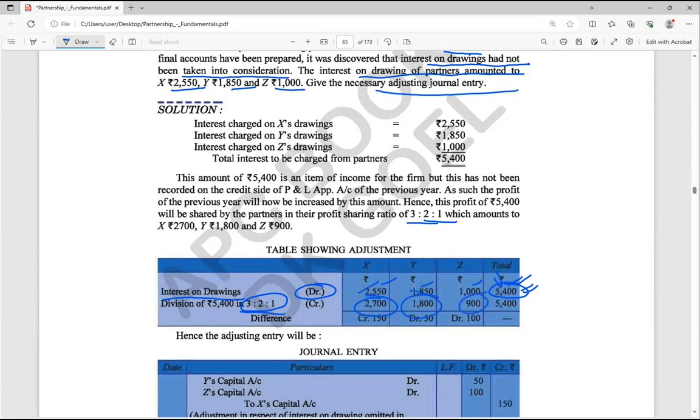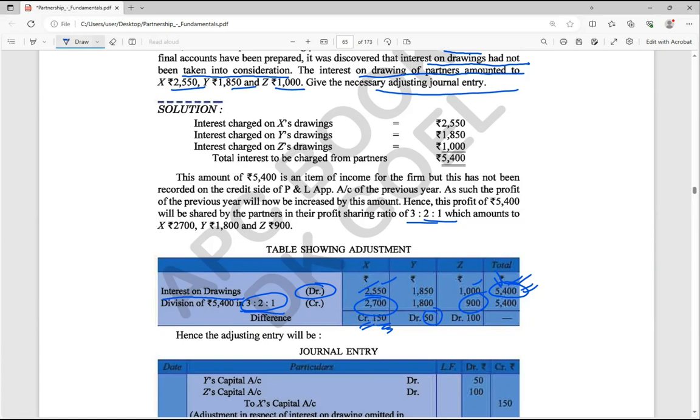Now see that the debit side is more here and the credit side is more here. How much more? 150 more. You could find out that for X the debit side is more by 50 rupees, and for Y it is 100 rupees more.